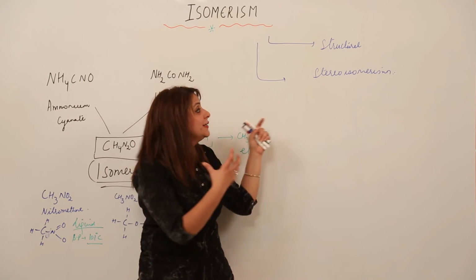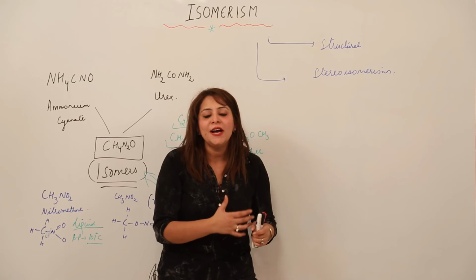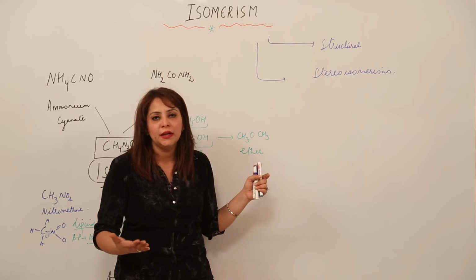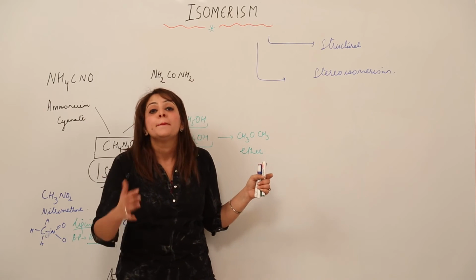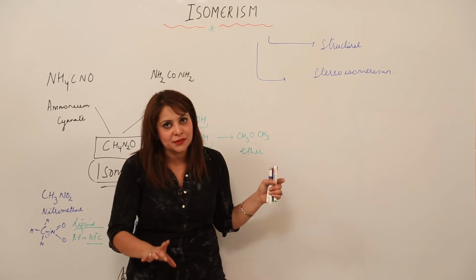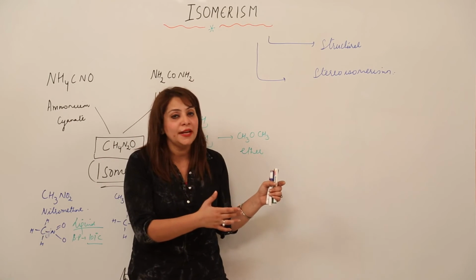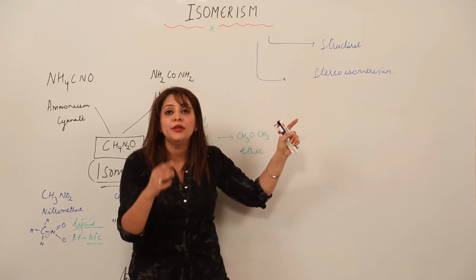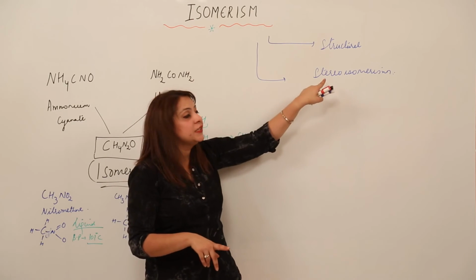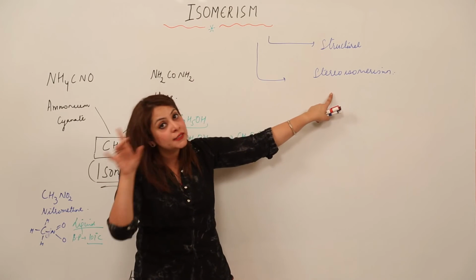But now what is stereoisomerism? Stereoisomerism is that in which again the compounds show the same molecular formula, but they differ in the arrangement of atoms in space, right? I told you when we were discussing structural isomerism that you need to write that they differ in the arrangement of atoms within a molecule, and here they differ in the arrangement of atoms in space.